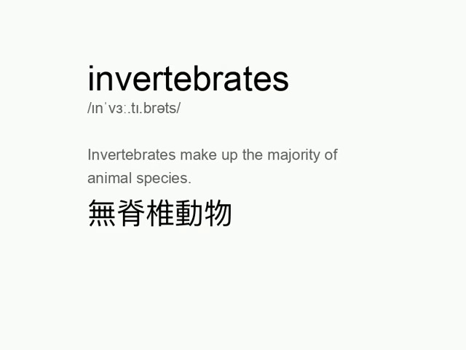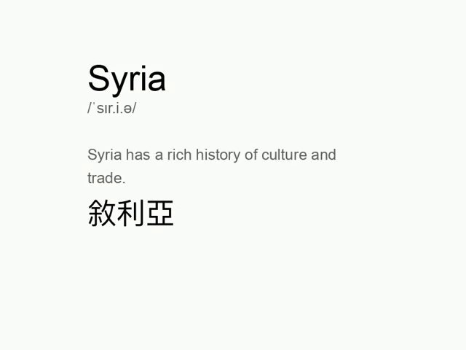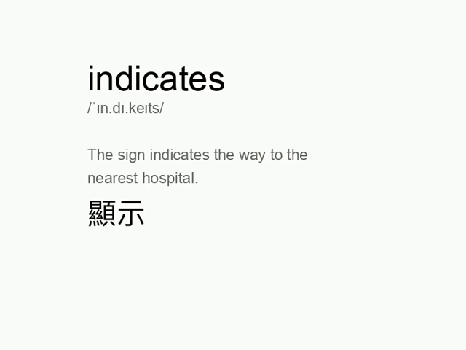Invertebrates. Invertebrates make up the majority of animal species. Syria. Syria has a rich history of culture and trade. Indicates. The sign indicates the way to the nearest hospital.